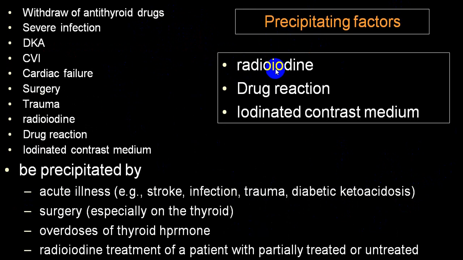Some of the common precipitating factors are radioactive iodine or iodine contrast media, or the person can have sudden withdrawal of the drug, severe infection, diabetic ketoacidosis, cardiovascular disorders, cardiac failure, surgery, trauma, radioactive iodine, drug reaction, iodine contrast media that we have. These are the three very common ones. Acute illness, surgery, etc. All this can end up with thyroid storm, or we call it thyrotoxic storm.